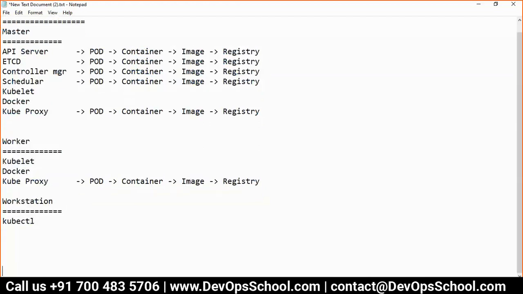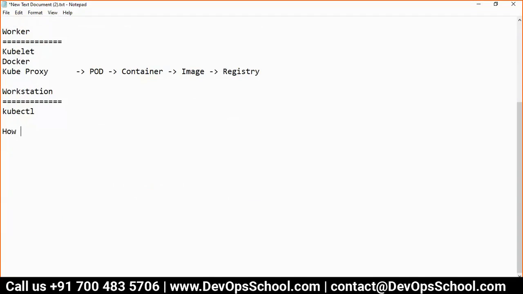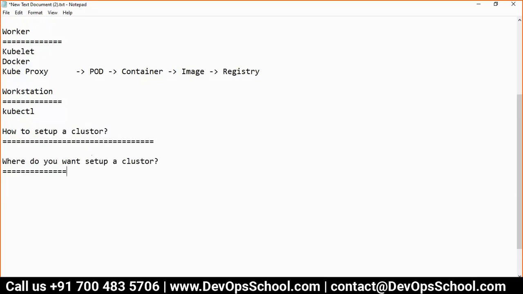Okay. Now the question is back to me, how to set up a cluster. So I will ask you a question. Where do you want to set up a cluster? That is the first question. So let's say you will say, Rajesh, I want to set up a cluster in one machine. Only one machine or one VM itself. I don't have too many machines. I want to learn Kubernetes. I don't have multiple VMs, so I want to install in one machine.